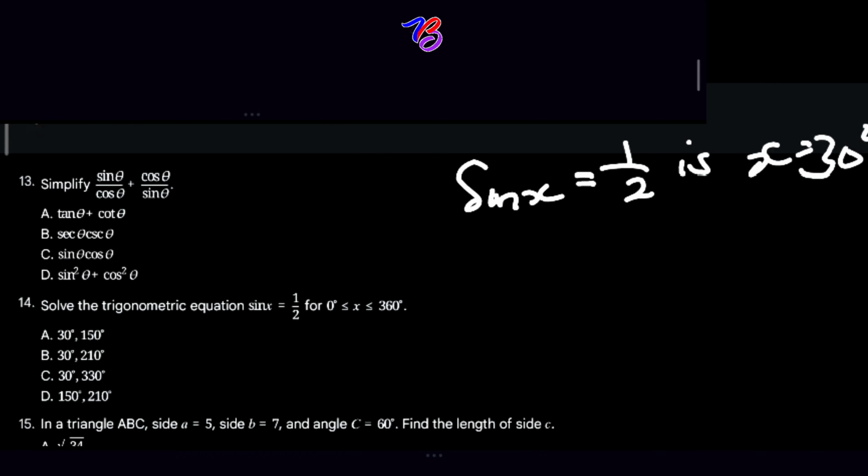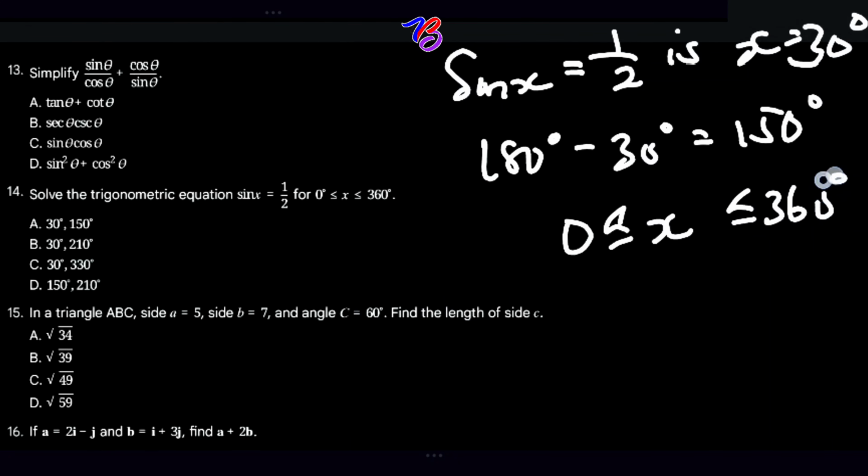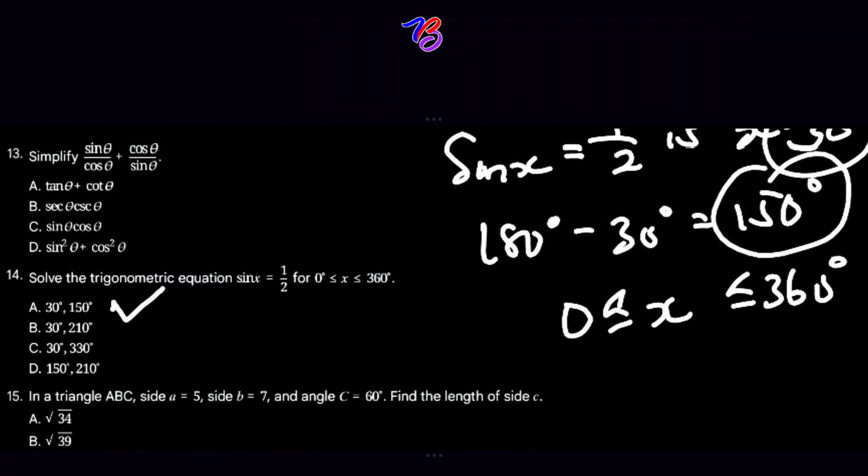We have solved an equation similar to this in one of the questions above. So in the second quadrant, the angle will now become what? 180 degrees minus 30 degrees, which will give you 150 degrees. Within the range, x is greater than or equal to 0 and x is less than or equal to 360 degrees. So the solution to this question is 30 and 150 degrees. So A is the correct answer.